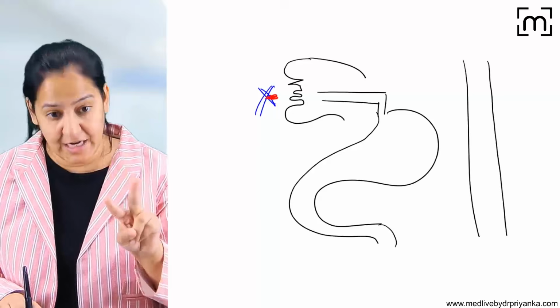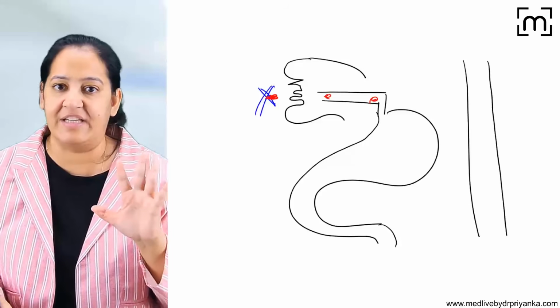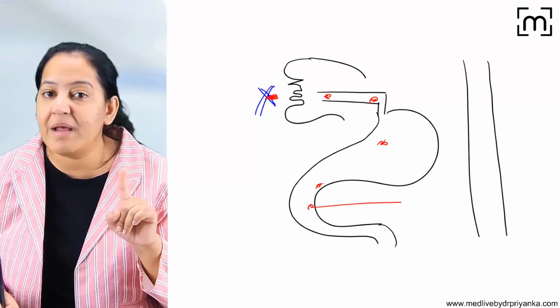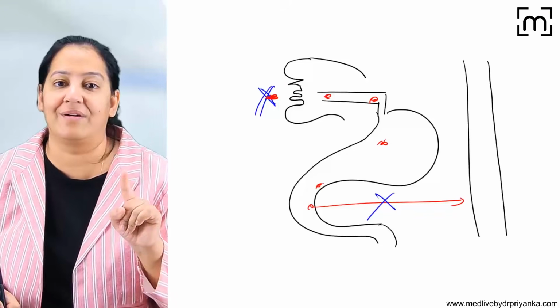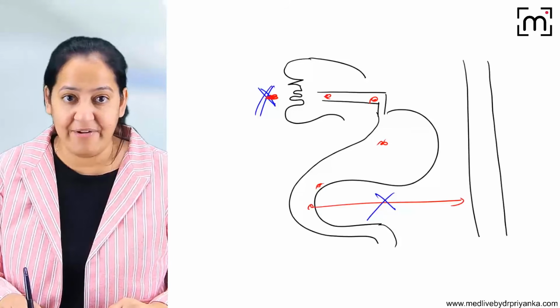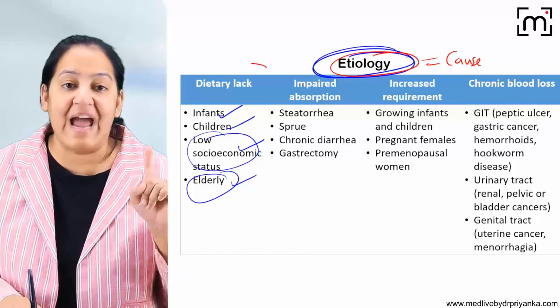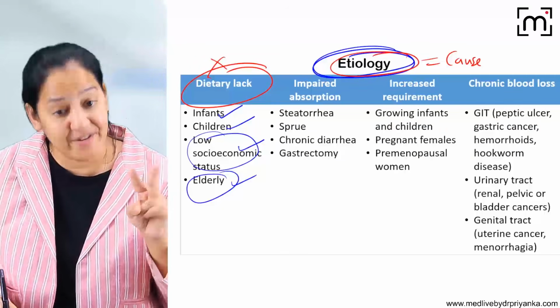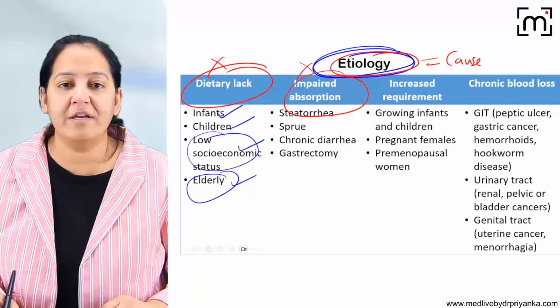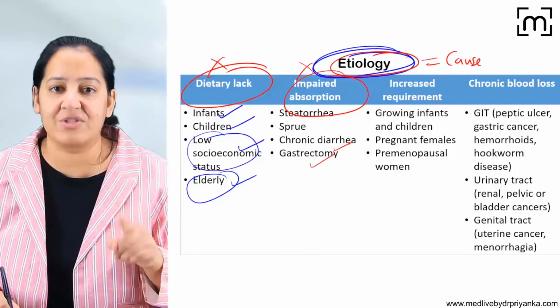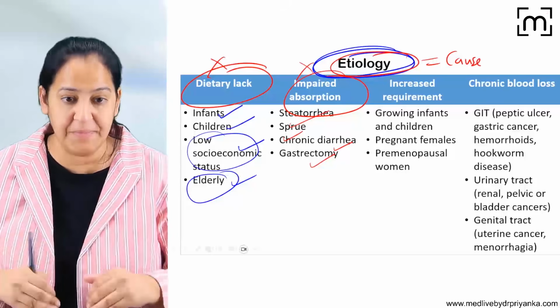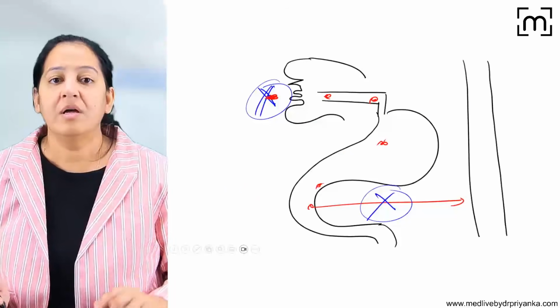That is one thing. The second cause: the person is having adequate iron in the diet, but there is a problem in absorption. Dietary intake is good, there is no problem in that. The problem is in the absorption. So first, the dietary intake is not good, and second, dietary intake is good but absorption is not good. Why is absorption not good? The patient has diarrhea, gastrectomy, sprue, or steatorrhea, some problem in the intestine, so absorption is not good.